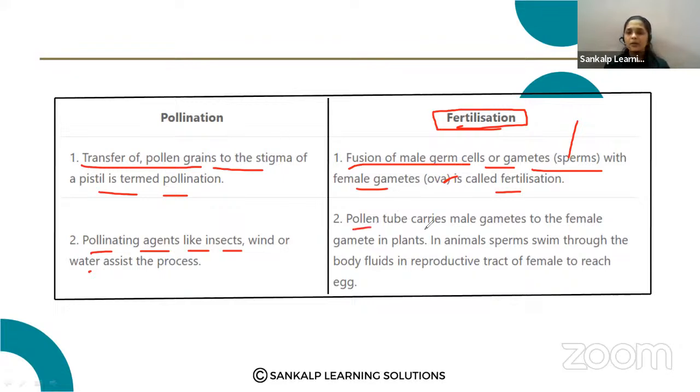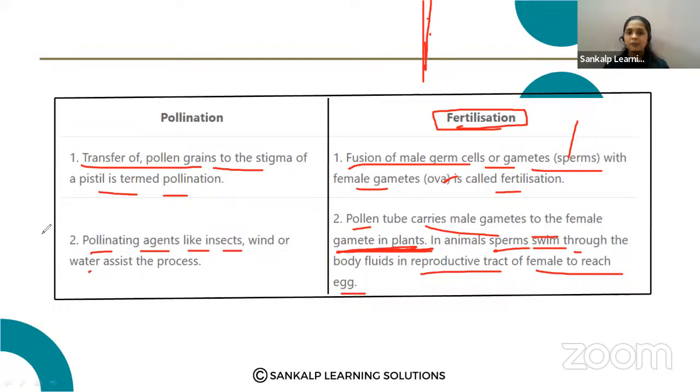Here, in fertilization, the pollen tube carries the male gametes to the female gametes in plants. I hope you have observed the pollen tube. Through the pollen tube, the male gamete is transported. In animals, sperm swim through the body fluids in the reproductive tract of the female to reach the egg.